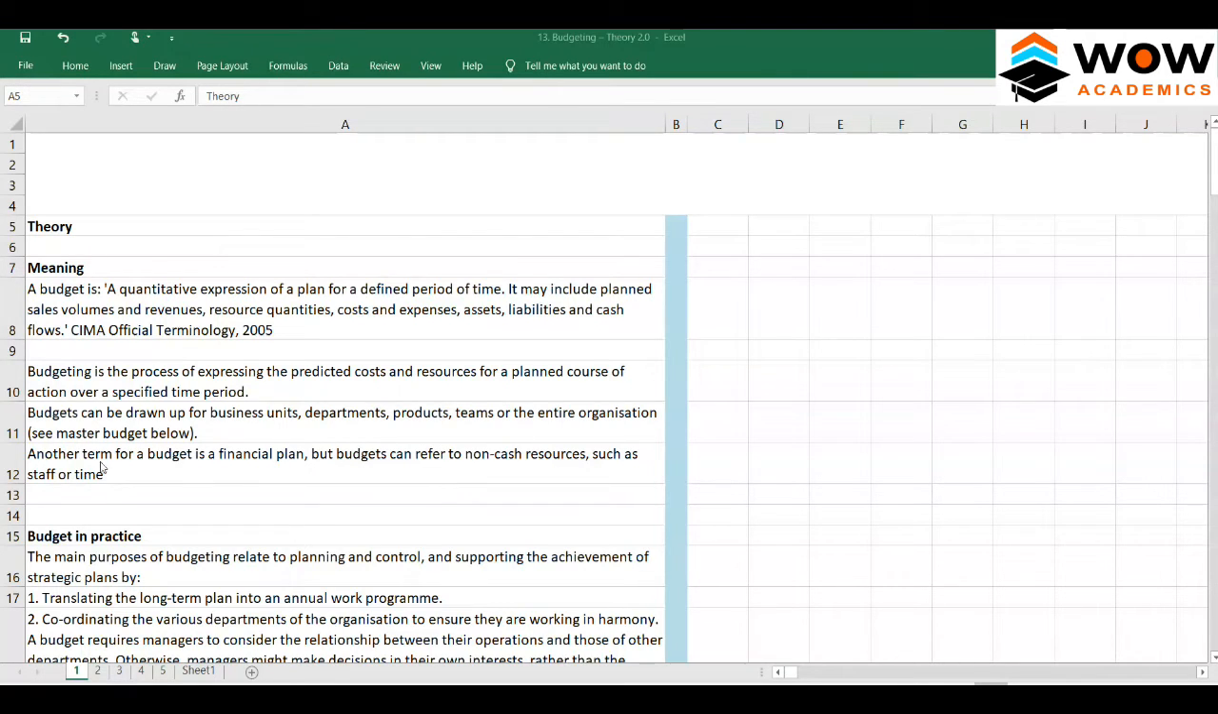Another term for a budget is financial plan. But budgets can refer to non-cash resources such as staff or even time. So a budget is not only for monetary things; it can also be for non-monetary things such as the number of staff allocated to each department, or the total time available in terms of machine hours or labor hours, and how that is being allocated to different departments. So a budget is just an estimation of the future which expresses numbers, and that too for a short period of time. That is about the meaning of budget.